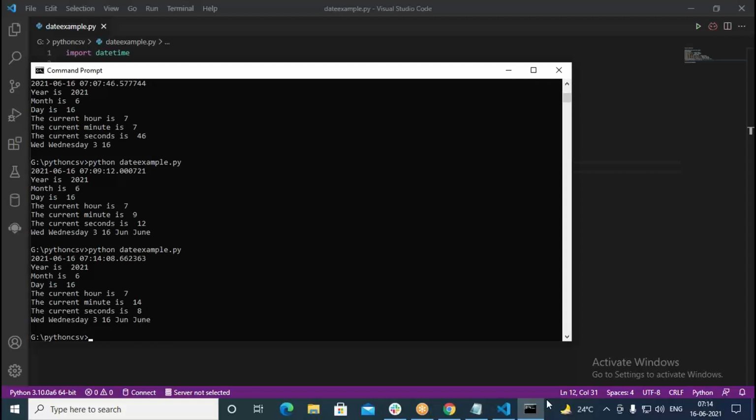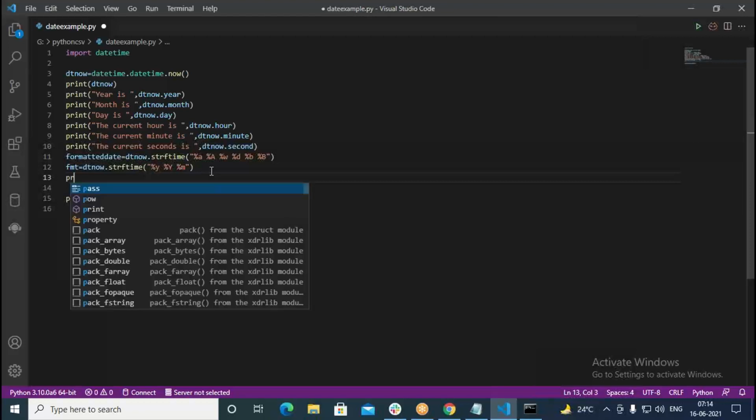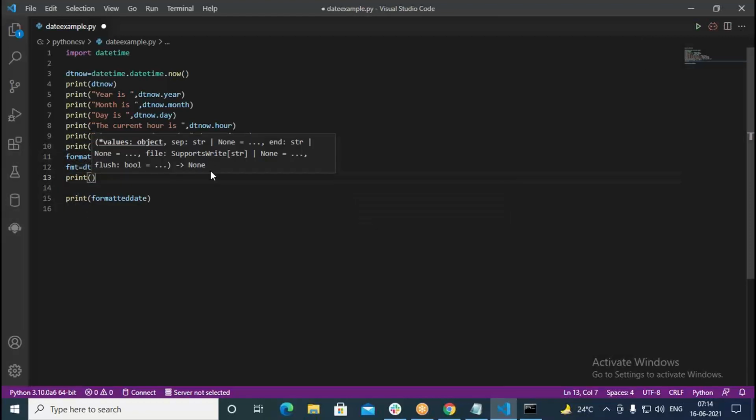What is it printing? It's printing Wednesday, then it's giving 3, then 16, June, and June it's giving. Here I did not print anything, due to that we are not getting it. So we have to print like this, print, then FMT.